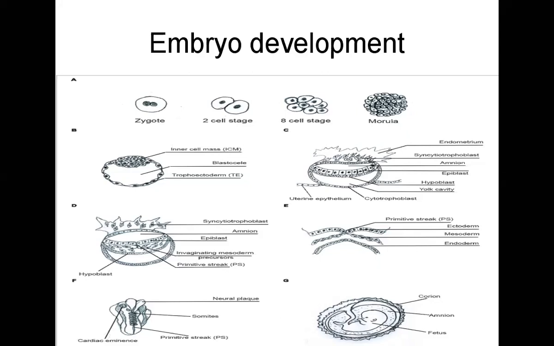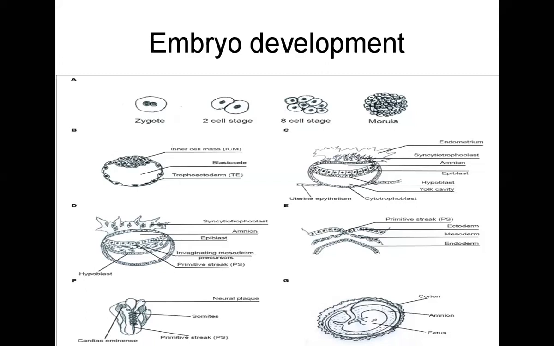Whatever the outside structure is, it is called the chorion. The structure in between is called the amnion, and in between that is the embryo. After 10 weeks it is called a fetus up to the delivery, and after the delivery it is called a neonate up to 28 days.